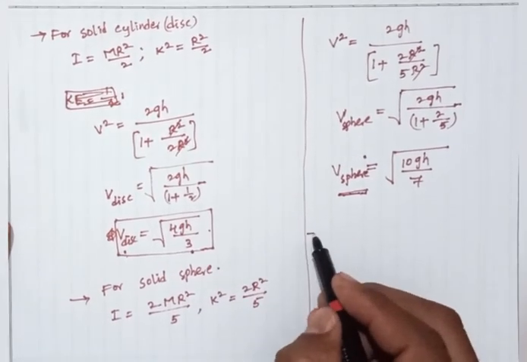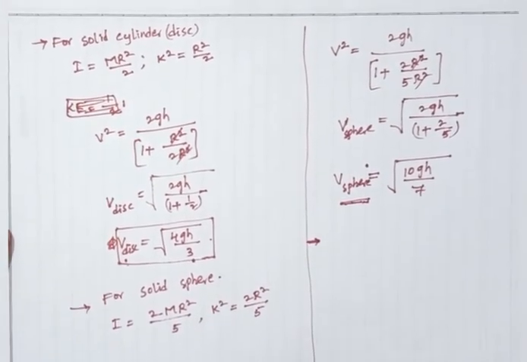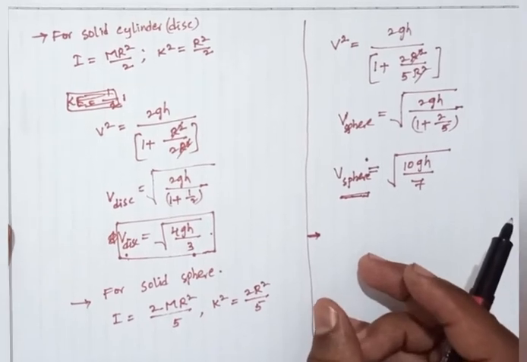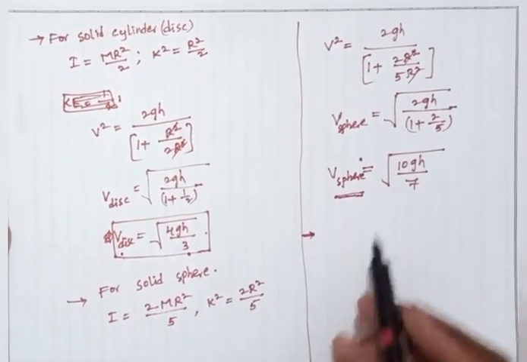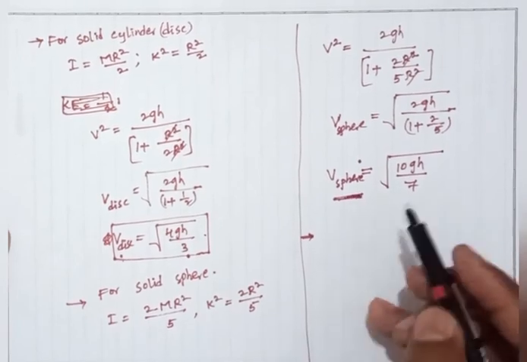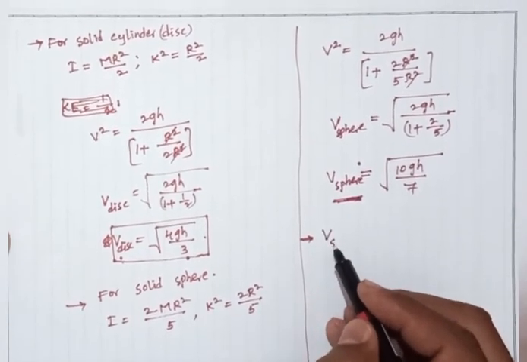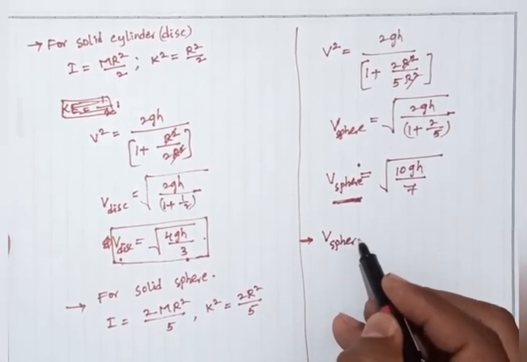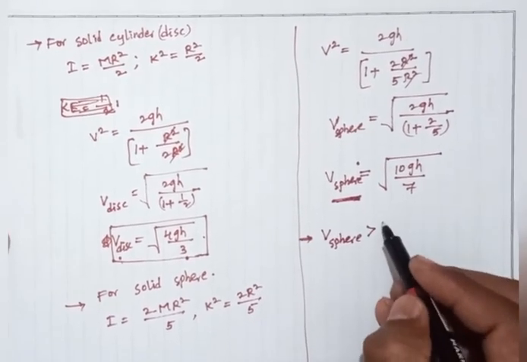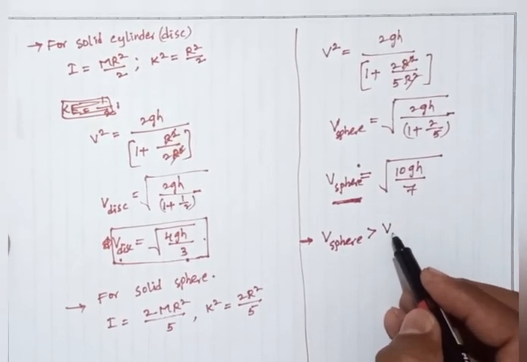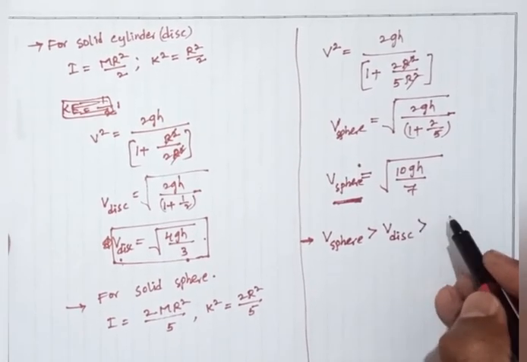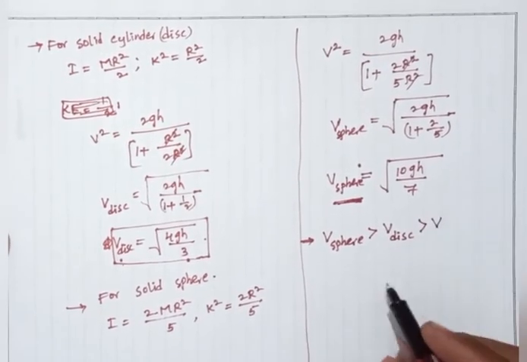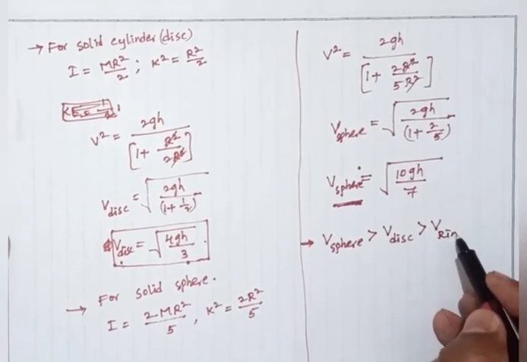The body with the most velocity reaches first.